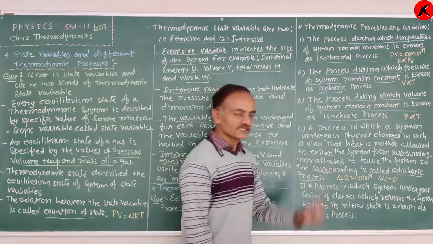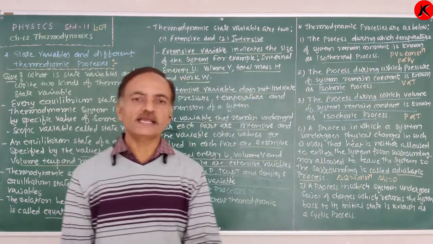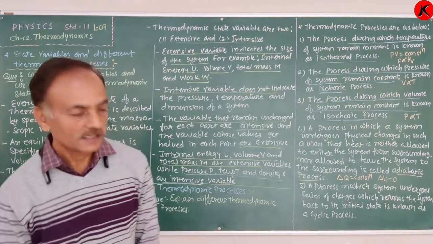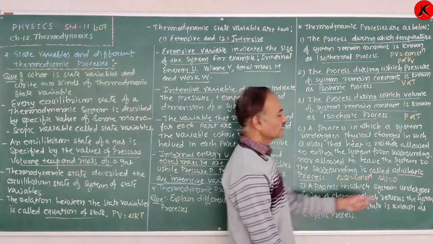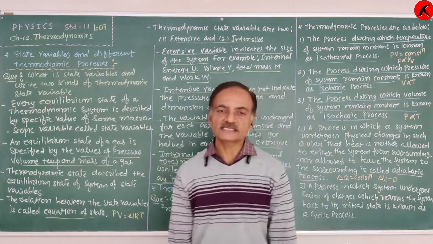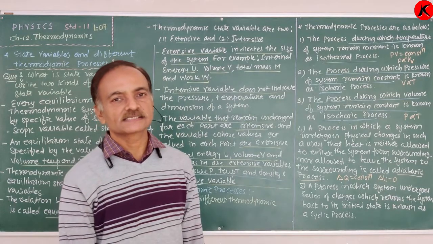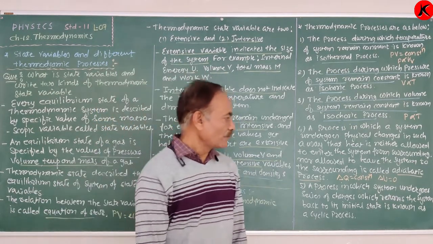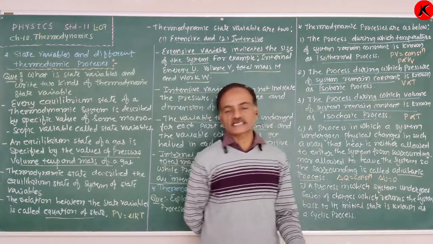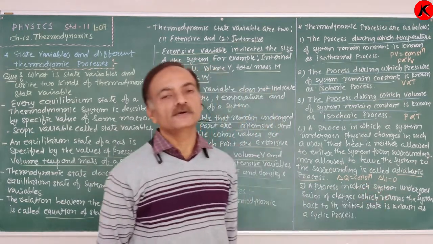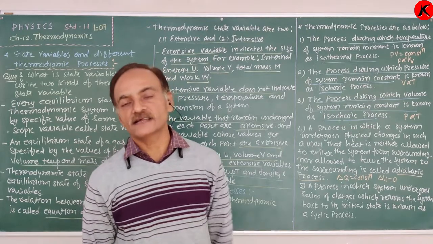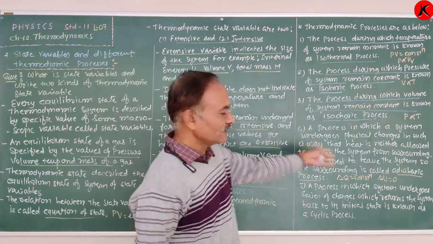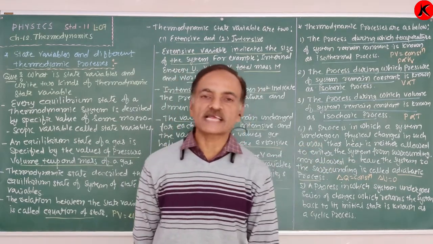For an adiabatic process, the amount of heat does not exchange or take place. Therefore, Q is equal to 0. So, from the first law of thermodynamics, as the exchange of heat is 0, the change in internal energy of a system is also 0. We will discuss it later when we discuss the cyclic process.